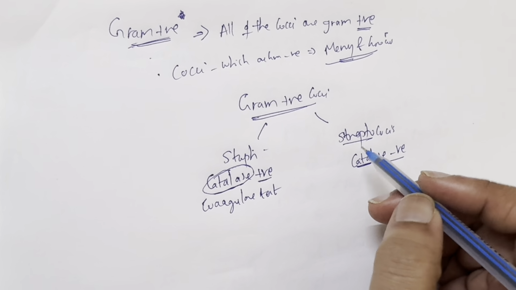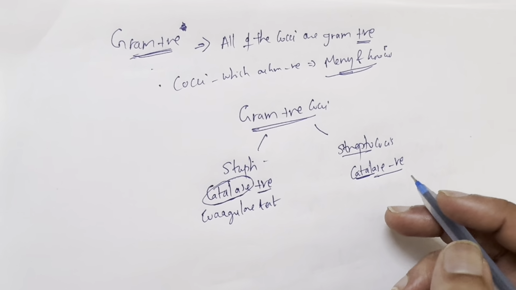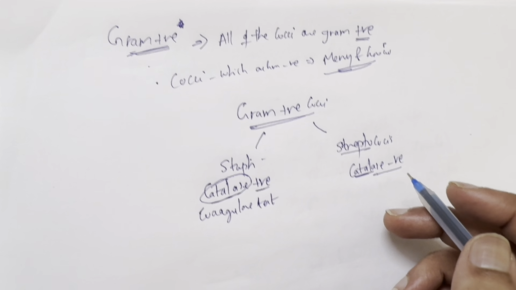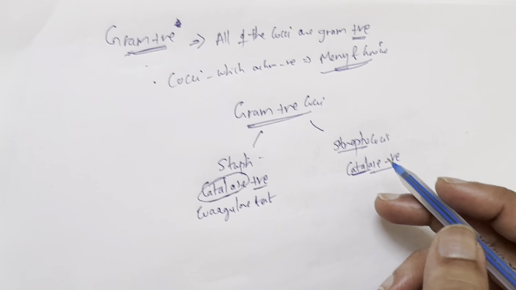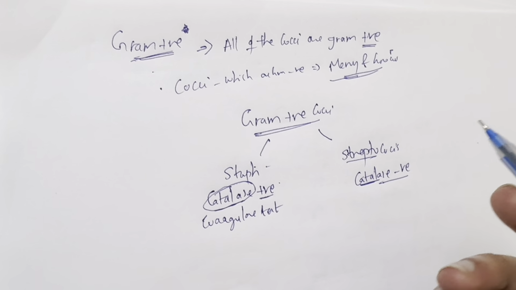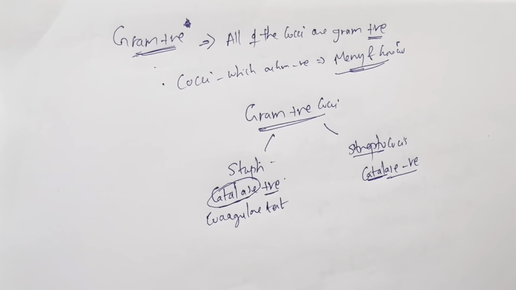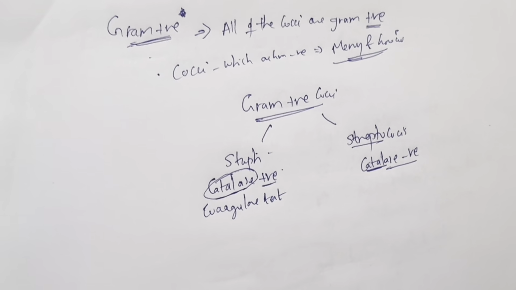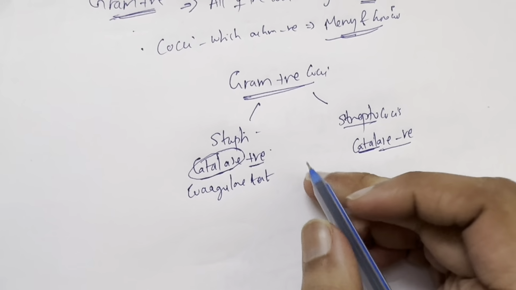Sometimes if you see a big stem question, but the bottom line says the organism is catalase positive and the options include streptococcus, you can immediately rule out streptococcus, because you know a catalase positive organism is staph. So these are some of the key points that can help you answer questions more easily and won't let you consume most of your time.